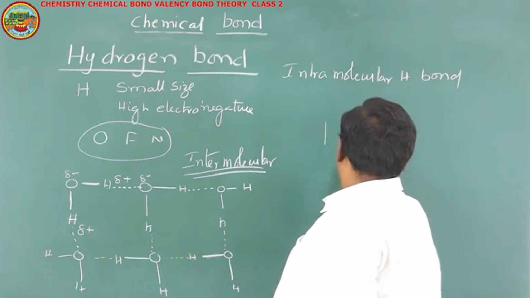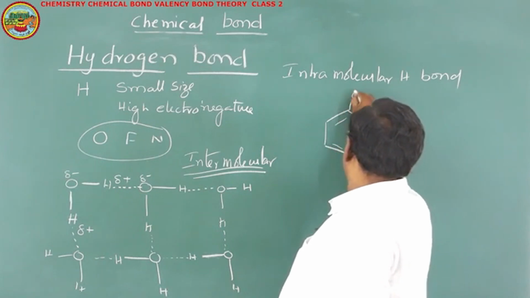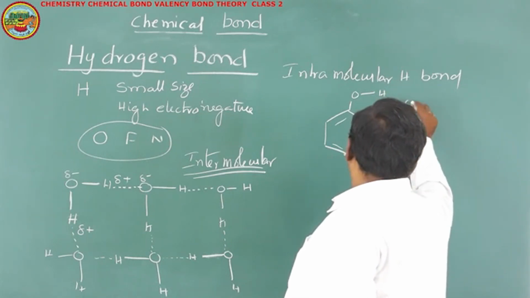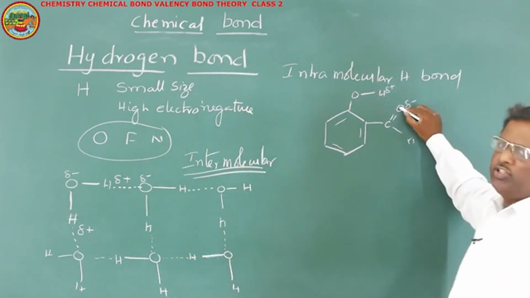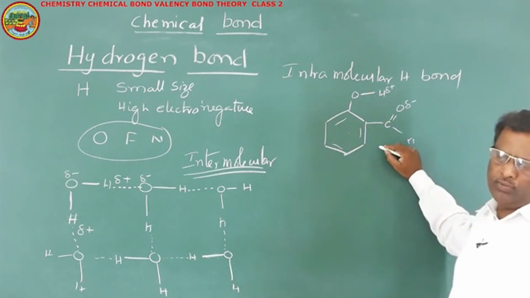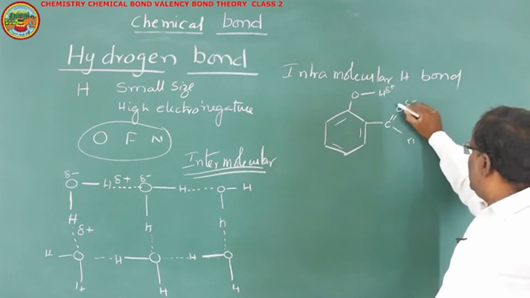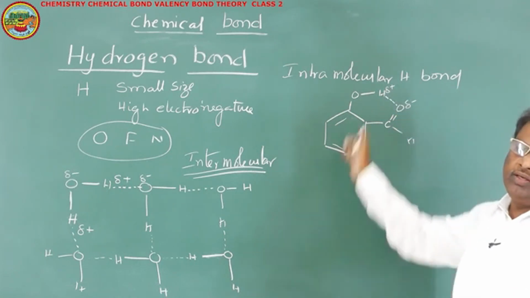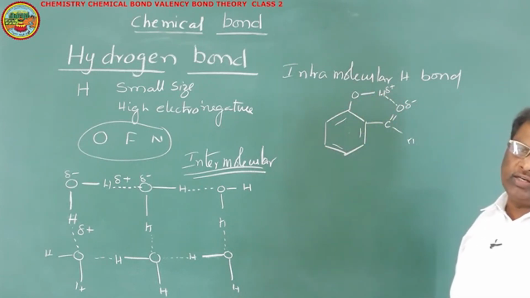For example, salicylaldehyde. Now we have a partially positively charged hydrogen which is bonded to oxygen, and another partially negatively charged oxygen belonging to the same molecule. This is one group and this is another group. Now here a weak electrostatic force of attraction is present between the hydrogen of the OH group and the oxygen of the CHO group. This type of hydrogen bond is said to be intramolecular hydrogen bond.